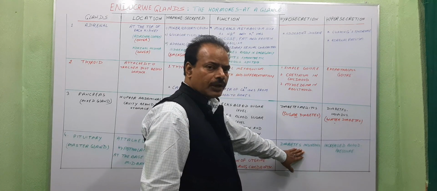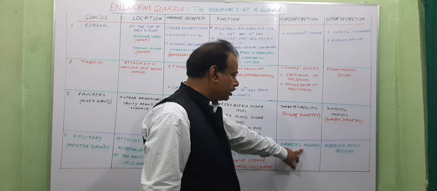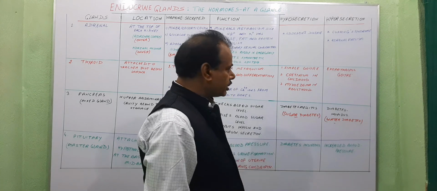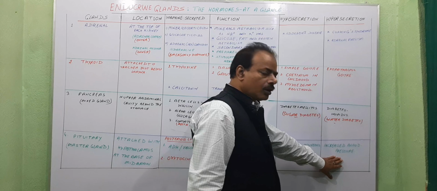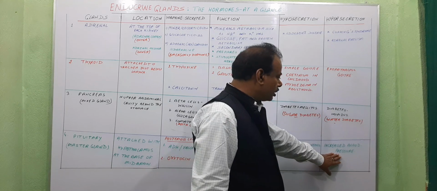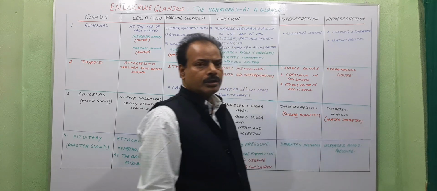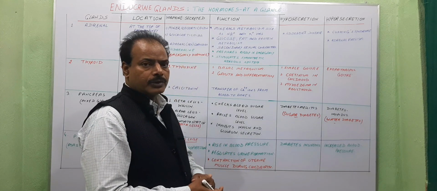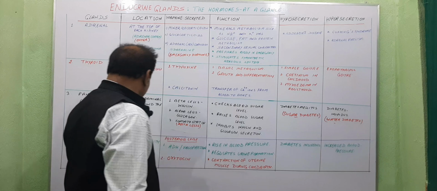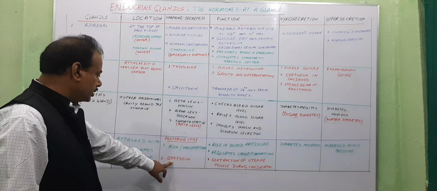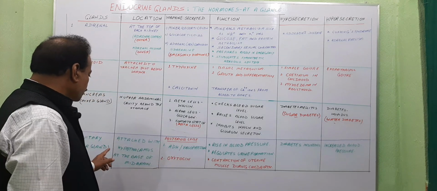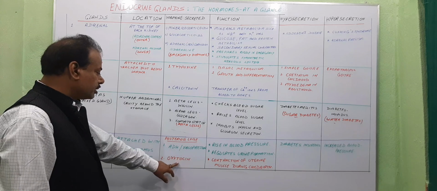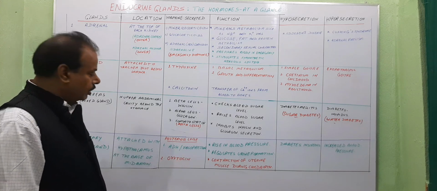Hyposecretion of ADH causes diabetes insipidus, whereas hypersecretion of ADH causes increased blood pressure. So it is related with blood pressure. The second hormone, which is secreted from the posterior lobe of pituitary, is oxytocin.